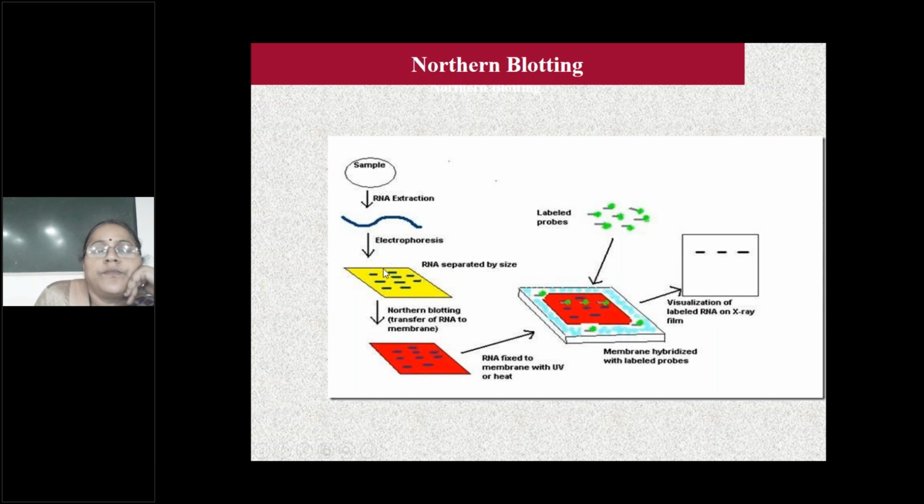Same procedure: electrophoresis, then it is absorbed into nitrocellulose. The probe will be added here. This is the probe, and it is added to this nitrocellulose filter paper. Then autoradiography is done and we can visualize the bands. So northern blotting is done for gene expression.